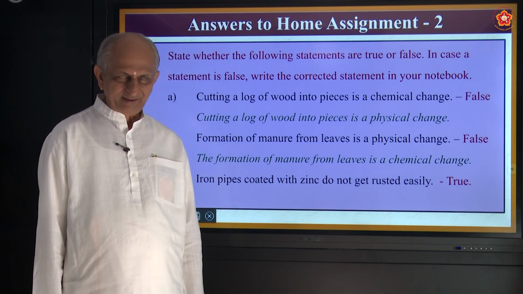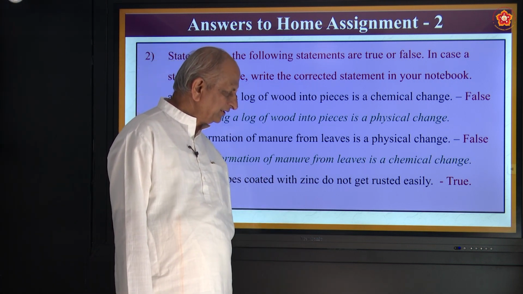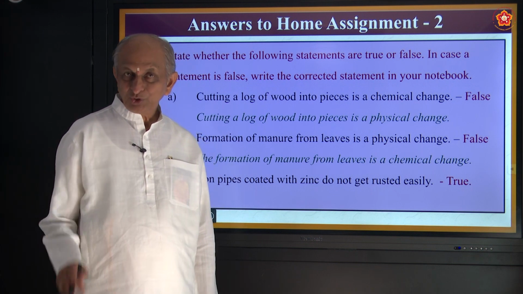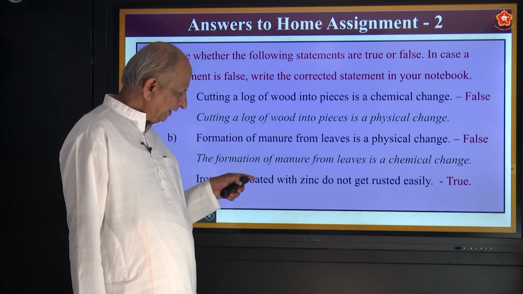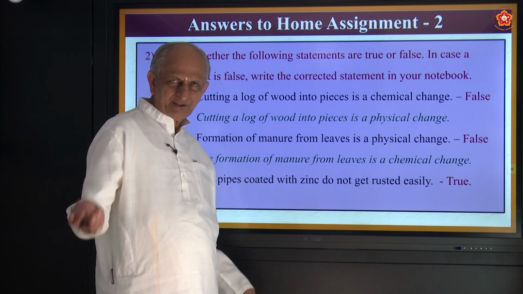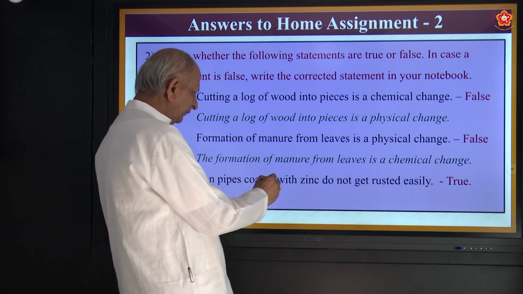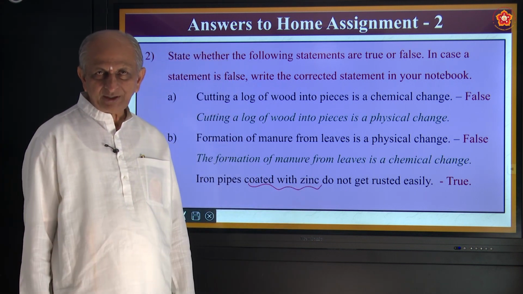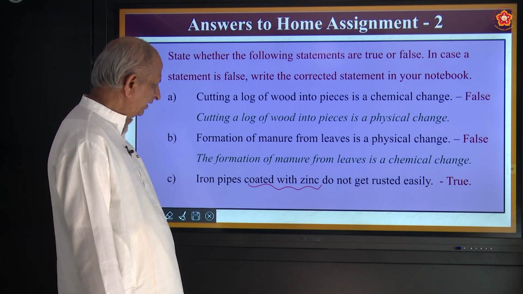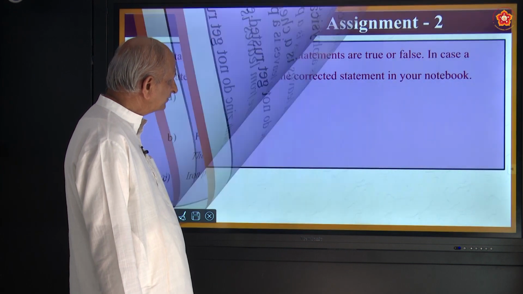Okay, have you tried it? Iron pipes coated with zinc do not get rusted easily. True, because there will be no formation of what is called rust because of coating with zinc. Okay. So these are the answers for the home assignment.